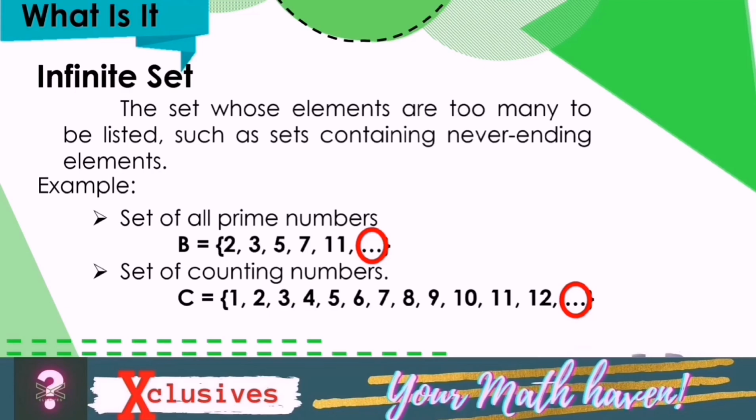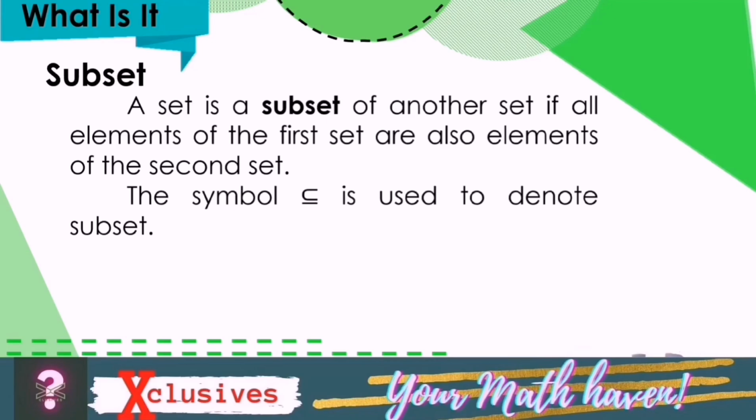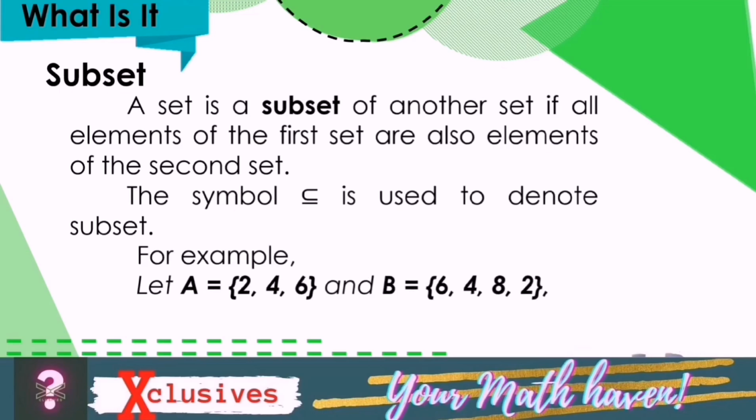A set is a subset of another set if all elements of the first set are also elements of the second set. This symbol is used to denote subset. This symbol stands for "is a subset of" or "is contained in". For example, let A be equal to the set 2, 4, 6 and set B be equal to the set 6, 4, 8, 2.